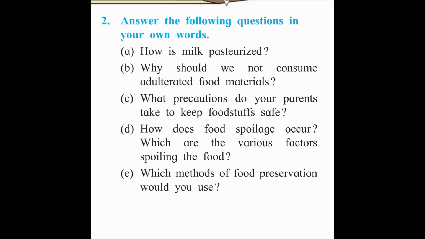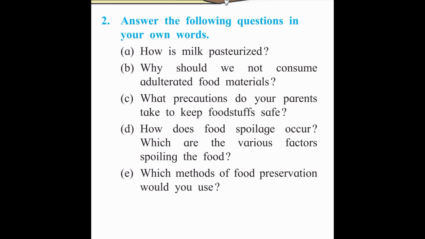Parents should avoid overcooking. Also, do not store food grains or foodstuff in a damp place, and consume food items which have a time limit within that time limit. These are some precautions to be taken, and you can also write your own.